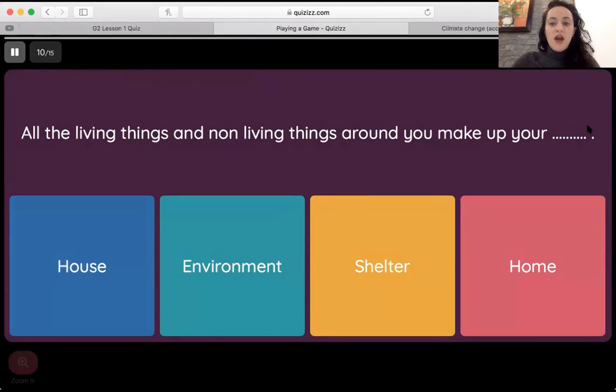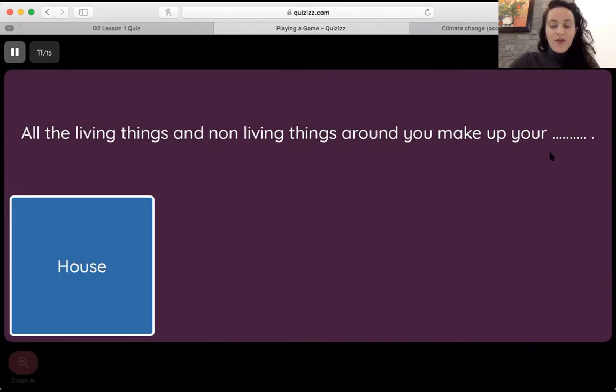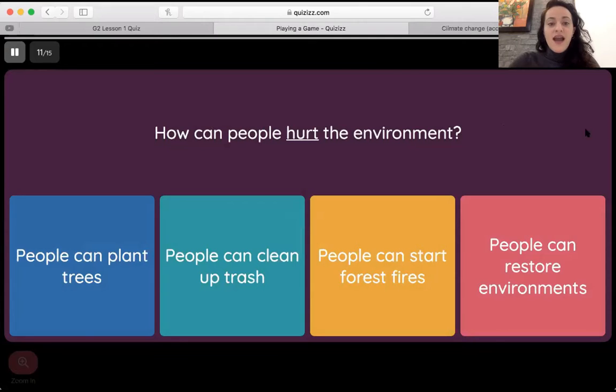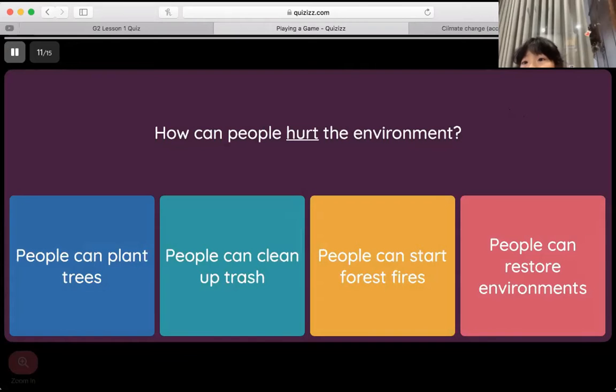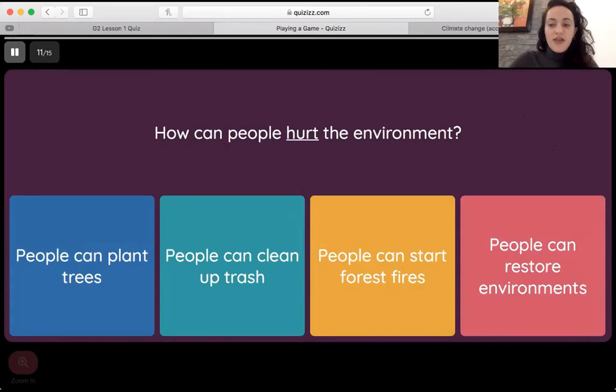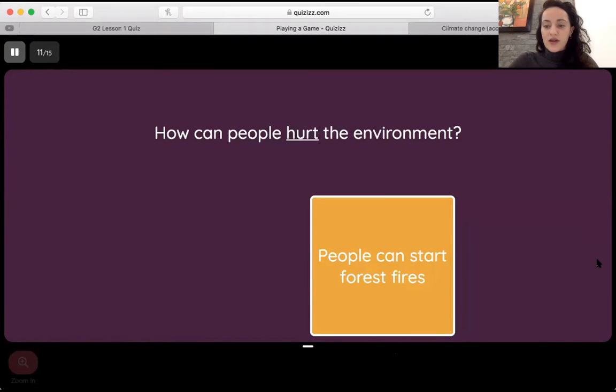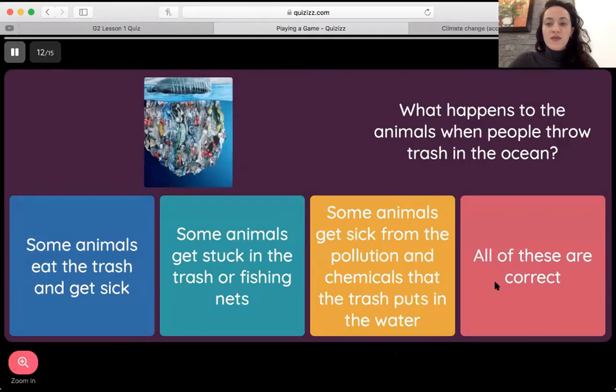All the living things and non-living things around you make up your, Jenny? Make up your house. Oh, it's not going to show the answer in the game. We'll see after. How can people hurt the environment? Suri. People can start forest fires. Very good. These other things help the environment. People restore environments, make them the way they were before, cleaning up trash, planting trees. That helps them. Forest fires hurt them.